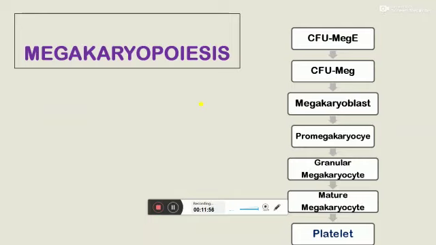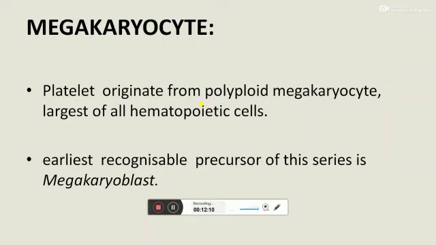Megakaryopoiesis means platelet formation. CFU-megakaryocyte-erythrocyte is converted to CFU-megakaryocyte, and through the stages of megakaryoblast, promegakaryocyte, granular megakaryocyte, and mature megakaryocyte, normal platelets are formed in the marrow. Platelets originate from the polyploid megakaryocyte, the largest of all hematopoietic cells, and the earliest recognizable precursor of this series is the megakaryoblast, which is the largest cell.